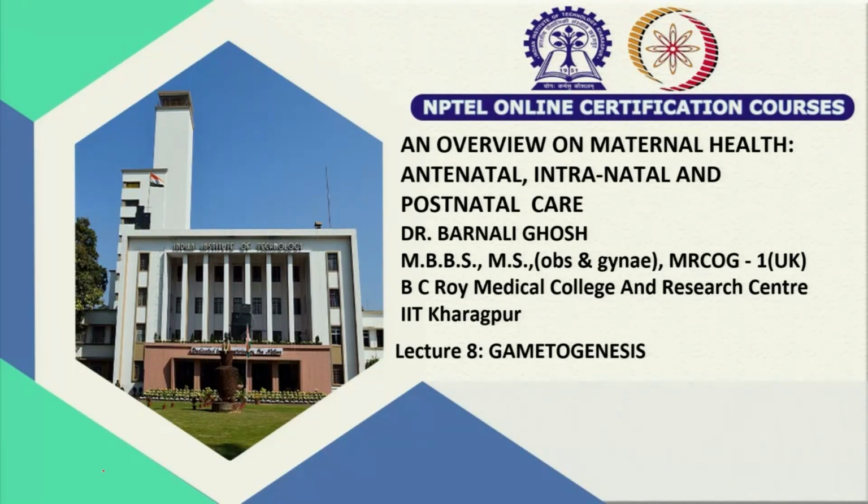Obstetrics as a whole deals with pregnancy and the pregnant female. This pregnancy is the result of fertilization of two gametes, that is the male and the female haploid gamete, which ultimately forms the diploid zygote or the embryo, which forms the fetus.